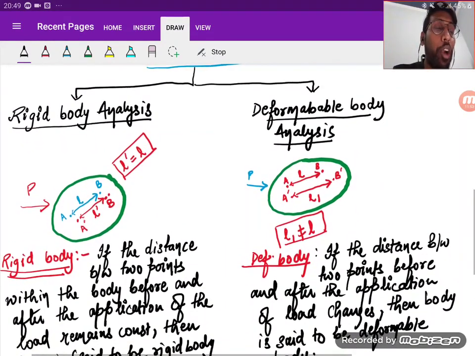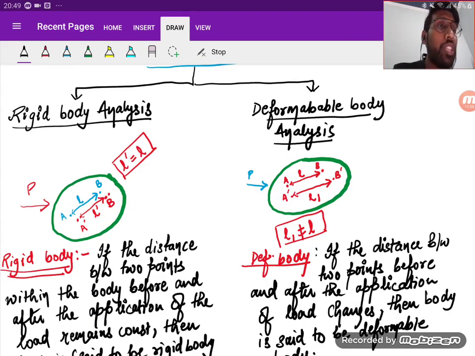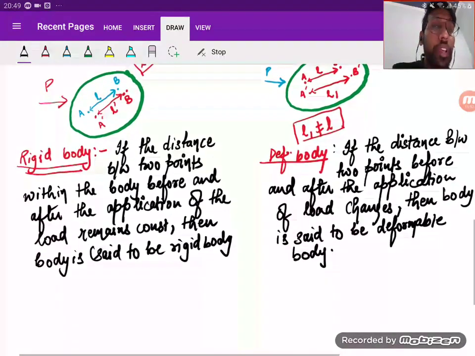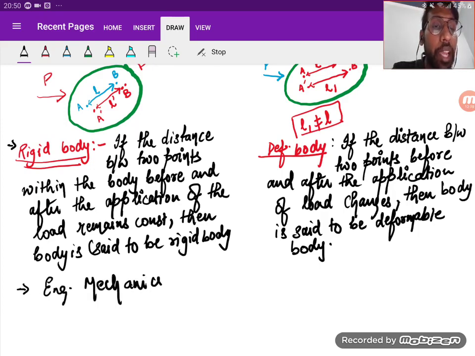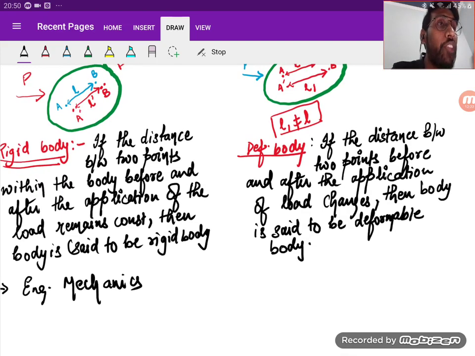That is the difference between the rigid body and deformable body. First of all, you should understand both are solid. The rigid body is studied in the subject engineering mechanics, so rigid body analysis is in engineering mechanics, and the study of deformable body is in the strength of material.